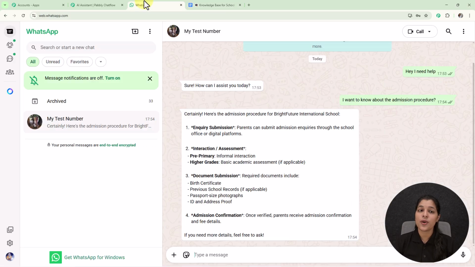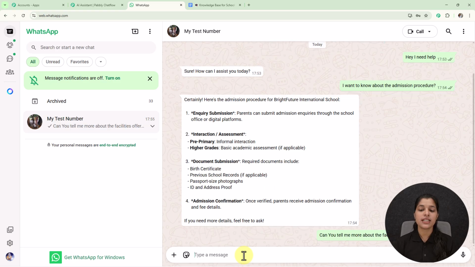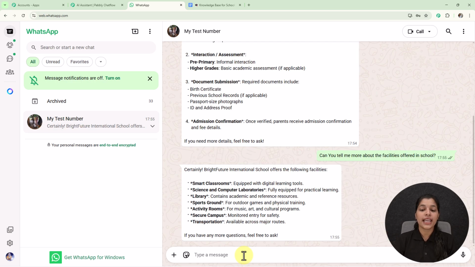Now let's switch to my WhatsApp and enter another question for our AI assistant. So here I have entered another question, that is, can you tell me more about the facilities offered in school? And my AI assistant is successfully responding to me, and this message consists of the facilities offered by the Bright Future International School. So now you can see that my AI assistant is responding to my every query, and I'm receiving these responses accurately on the basis of the knowledge base, which means there's no chance of any error.